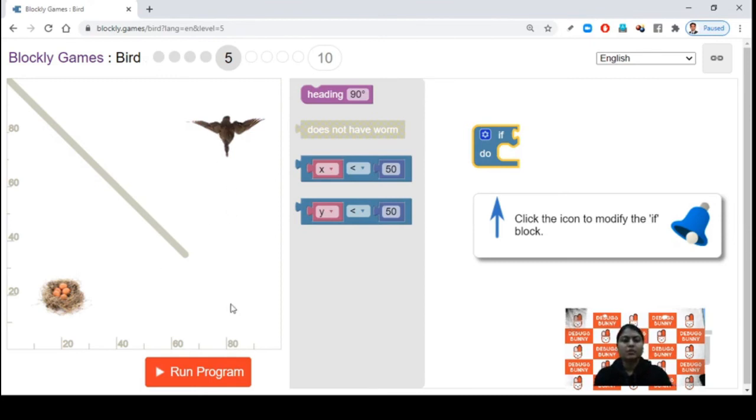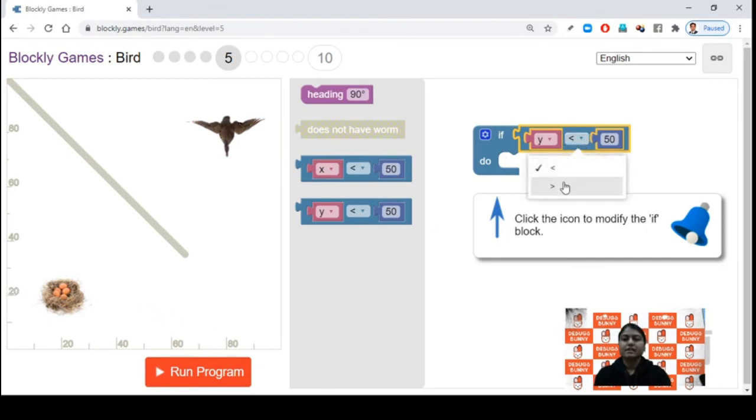So to go down, I need to take the y-axis first. So what's the condition? I will go down till y is greater than 20. So if my y is greater than 20, then I will head towards 270-degree.